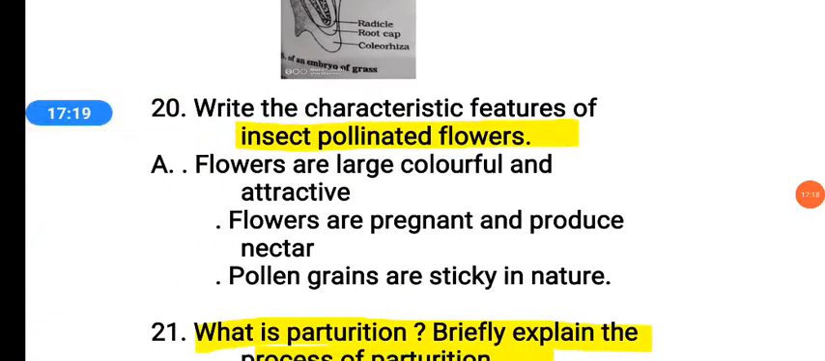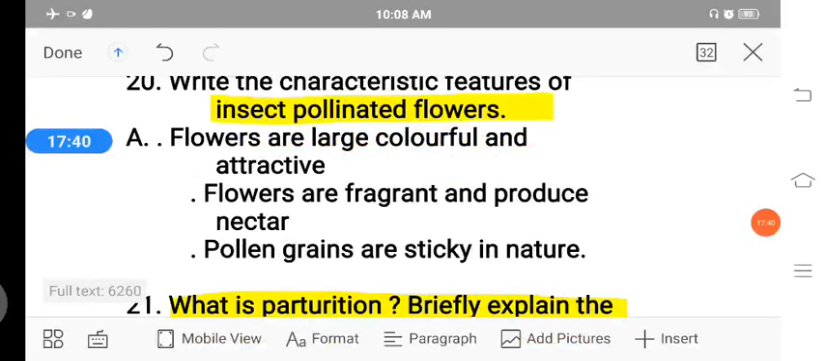Write the characteristic features of insect pollinated flowers, that is entomophilous flowers. First, flowers are large, colorful and attractive in nature. Second, flowers are fragrant and produce nectar. The third is that pollen grains are sticky in nature. So these are the main characteristic features of insect pollinated flowers.